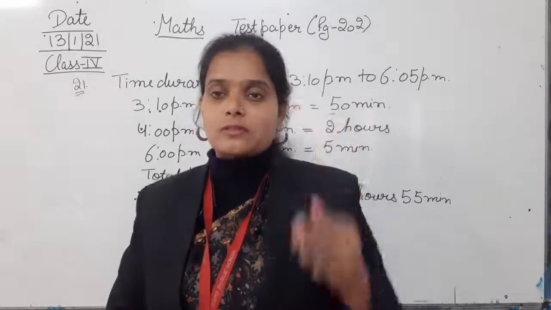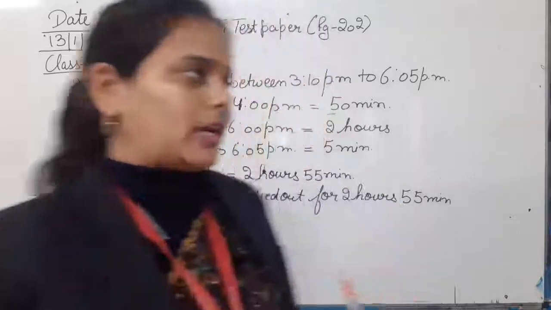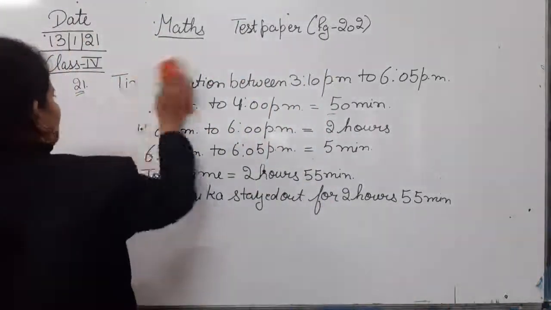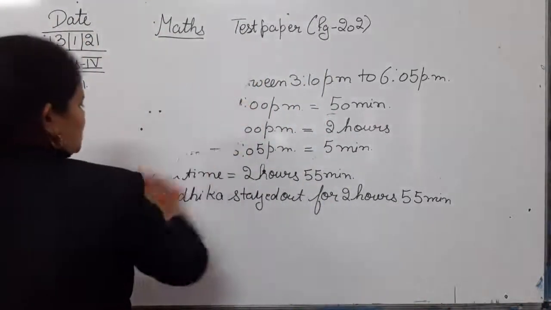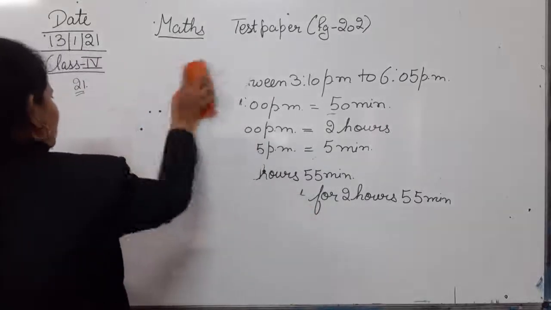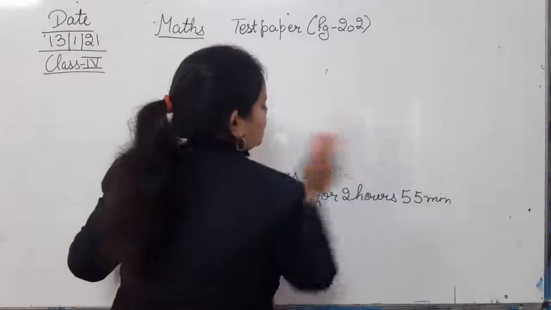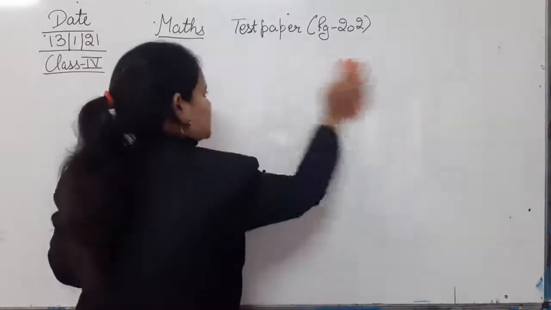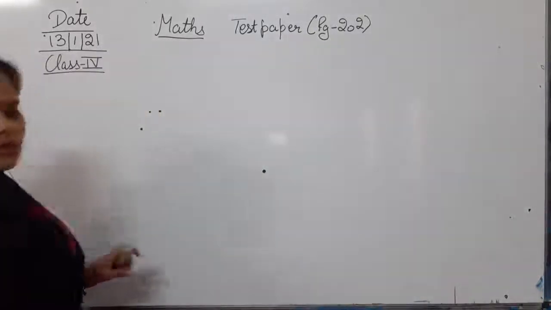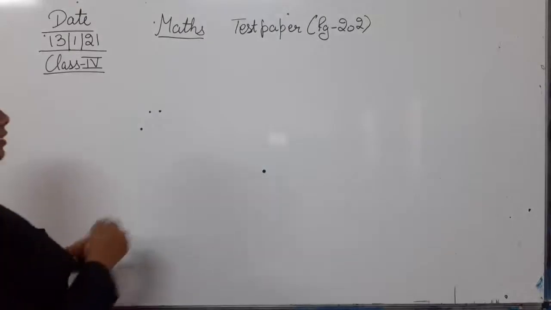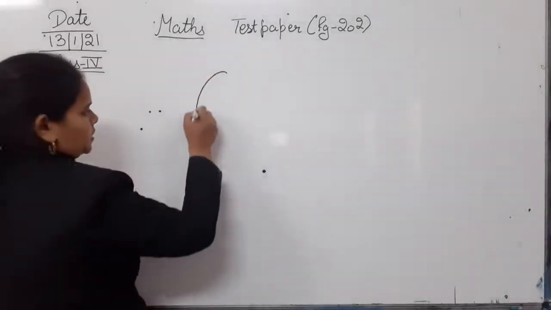You must have seen the line of symmetry; we have done it in the construction in the geometry chapter. We already did line of symmetry, so I'll just give you a recall of that. Here I'm drawing a figure. Let's take the example of a circle.